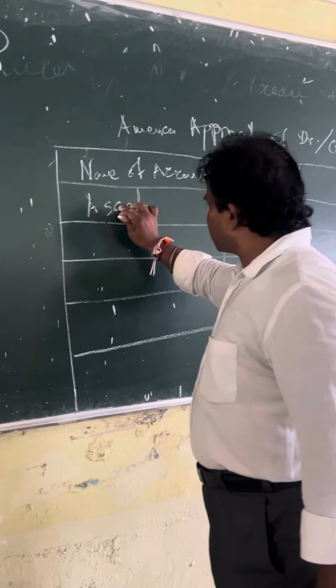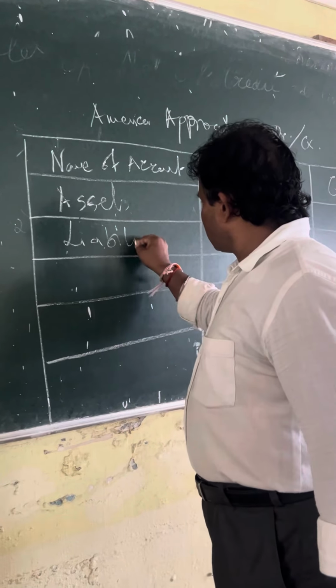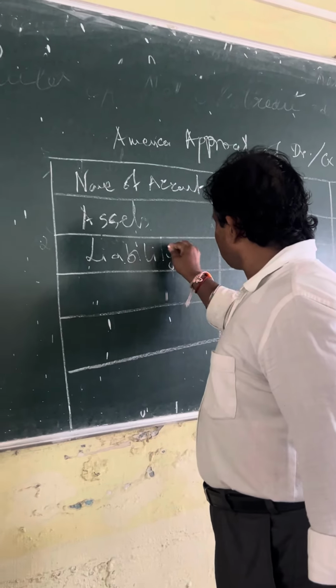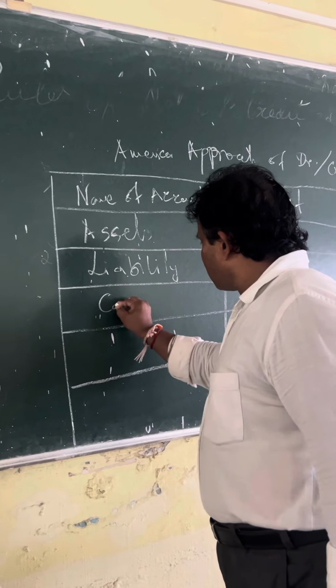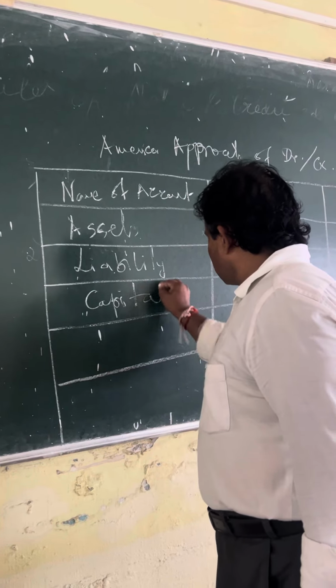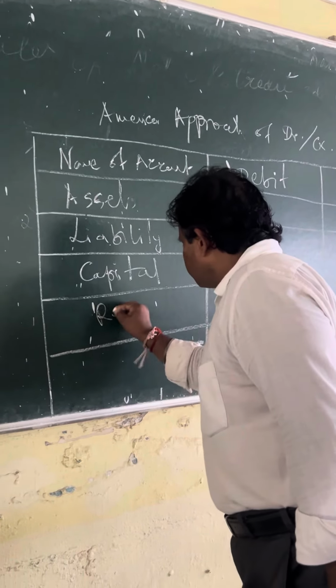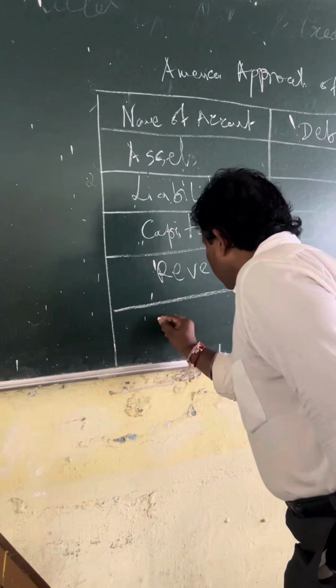Only asset is sufficient. Then you write liability. Then you write capital. Then you write revenue. Then you write expenses.